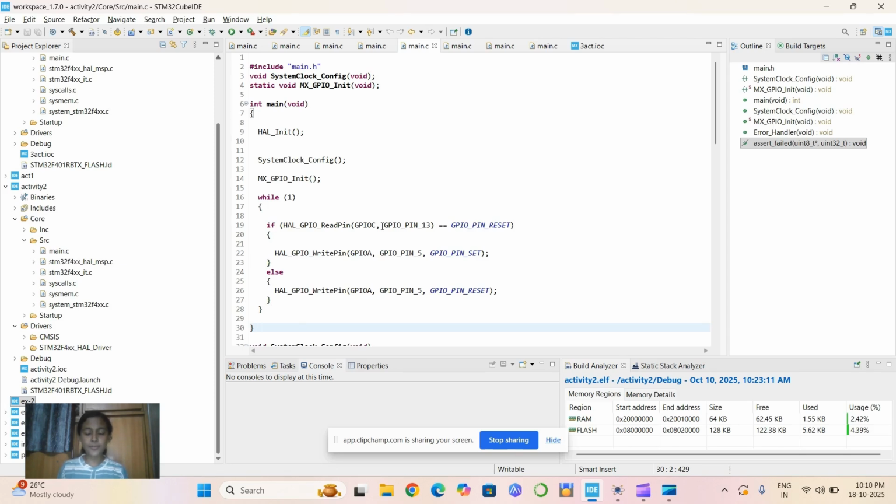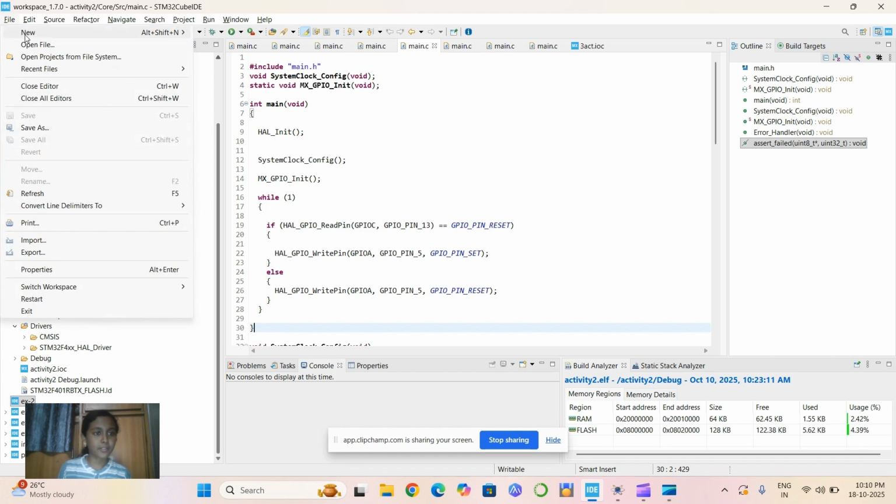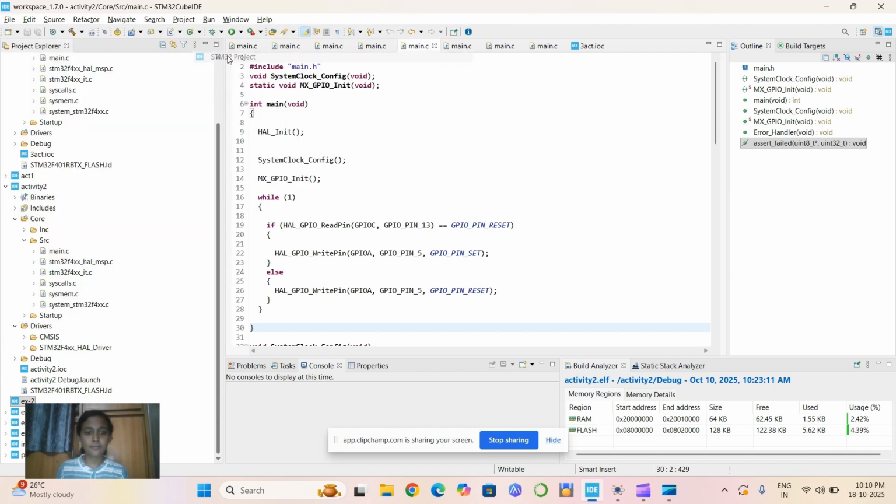In this video, I am going to show you how to create a simulation of LED and push button using Proteus. For that, first we have to open STM32 and create a new STM project. I am creating a new STM project here. The file is being created.